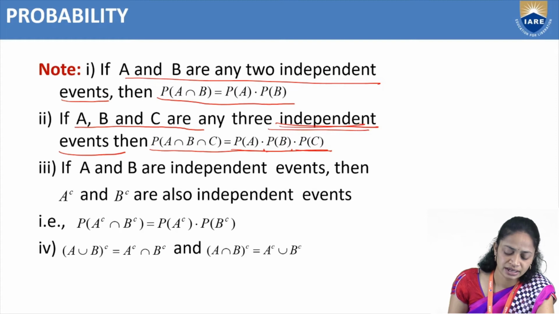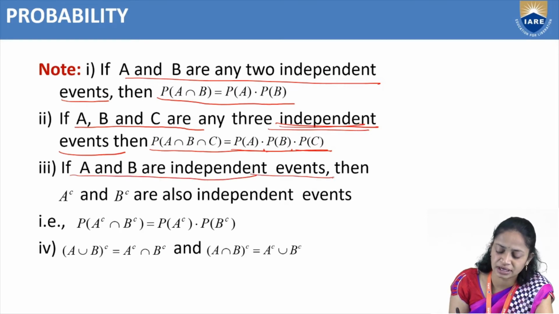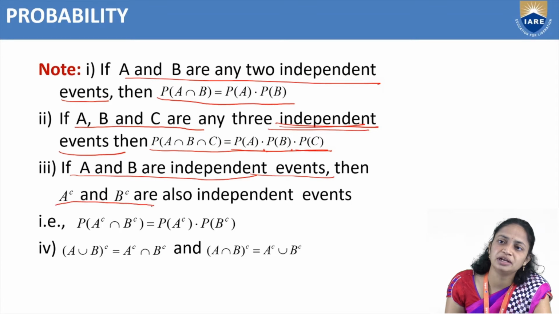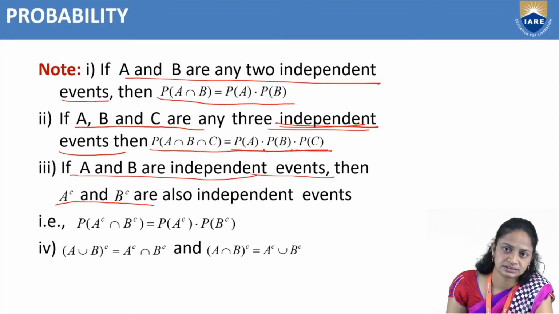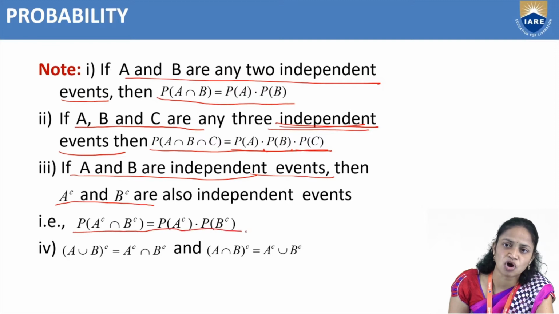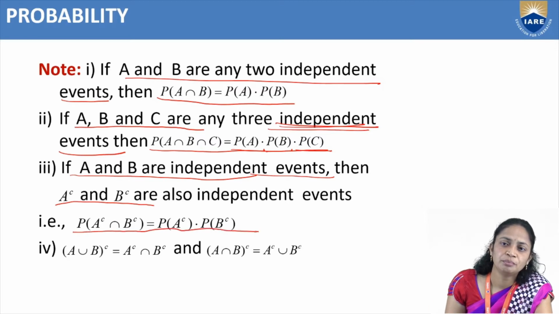So like that, if A, B are independent events, then A complement and B complement is also independent. So that is P of A complement intersection B complement equal to P of A complement into P of B complement.